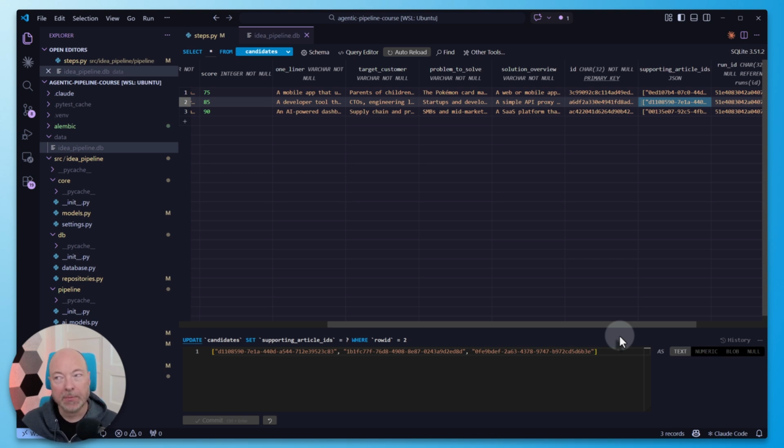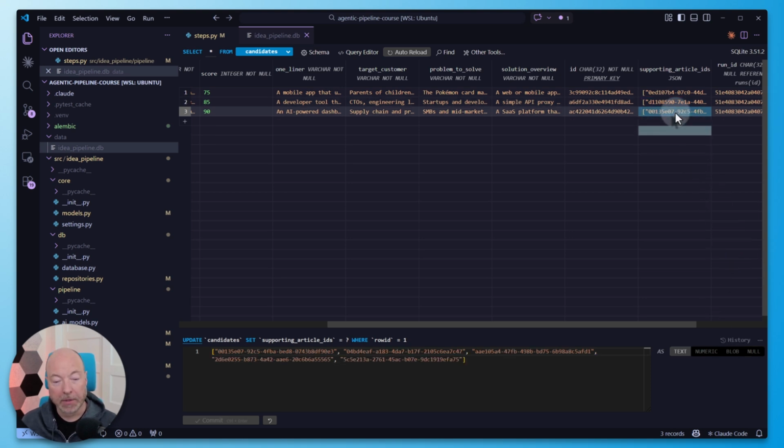The rabbit hole ideas by definition are going to be more niche. We don't expect to see a whole bunch of news articles typically pointing to the same one. So I think it's reasonable if there's only a single one. But in general, we're hoping for ideas that have a couple of article sources. That kind of indicates that there really is something there, right? A pattern, a market. Wow, this one has 5 supporting article IDs.